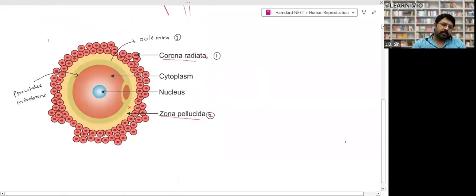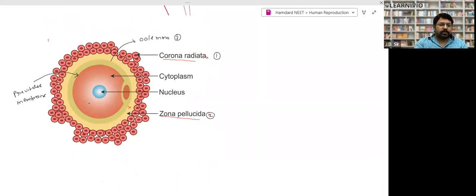This is basically the structure of the egg when the egg is released. When the egg is released, it's not just a clear egg. There are some cells which remain stuck with this egg, and they are called the corona radiata, the outer cells. Then there is an inner membrane called the zona pellucida, right? And then there is a membrane called the vitelline membrane, and then there is the cytoplasm and nucleus, right?